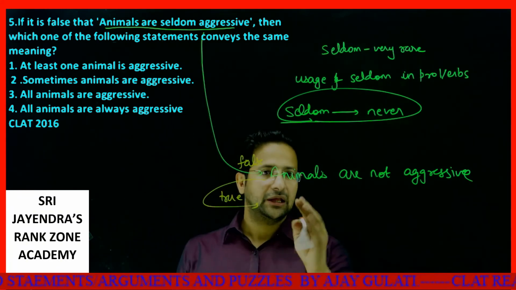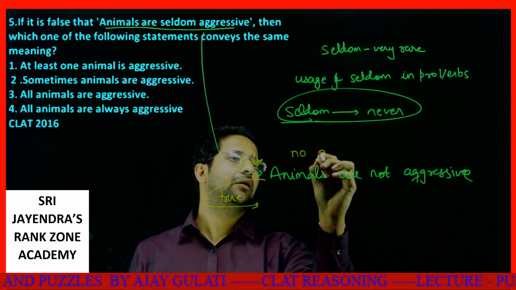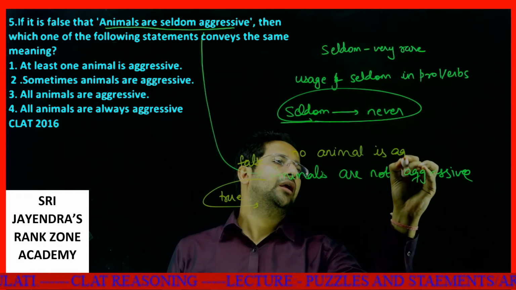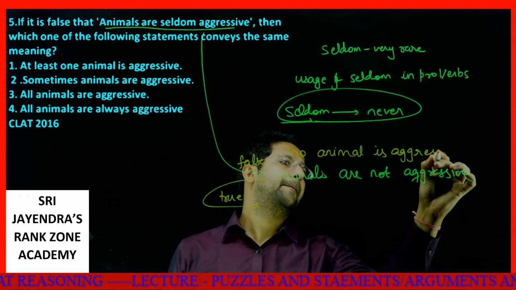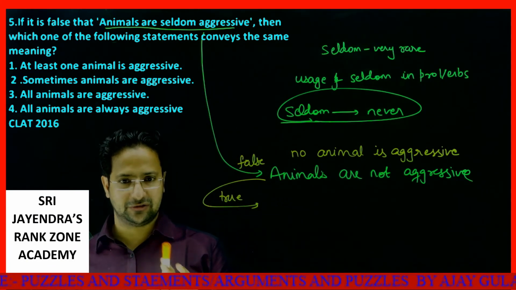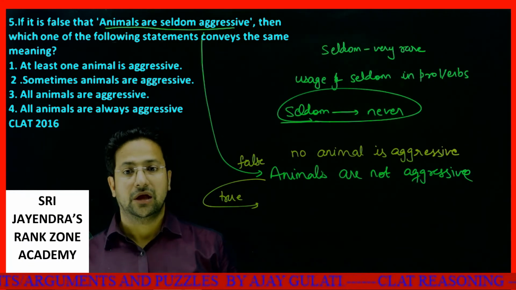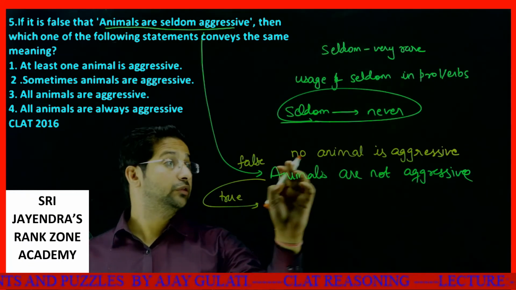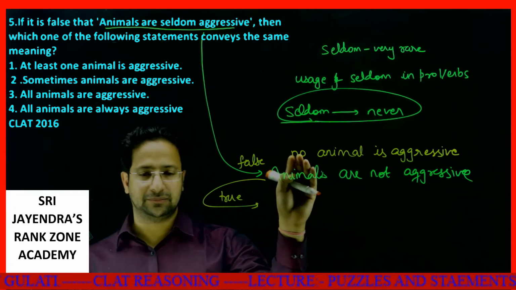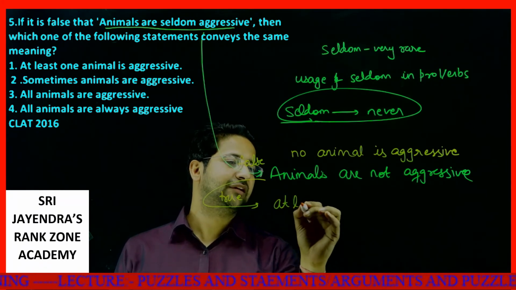The opposite of it will be: if no animal is aggressive is a false statement, then the true statement will be, at least one animal is aggressive.